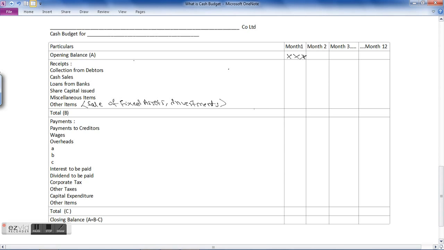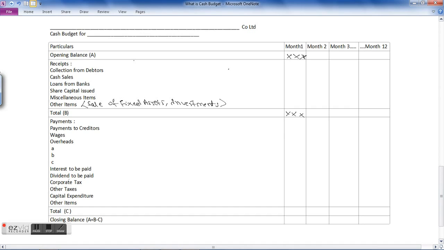Then total of B is the total of all the receipts, so it will come here. Then payments. First you take regular payments, that is payments to your creditors for purchase of goods. Then your normal wages, the overheads, then interest which has to be paid, and dividend to be paid.